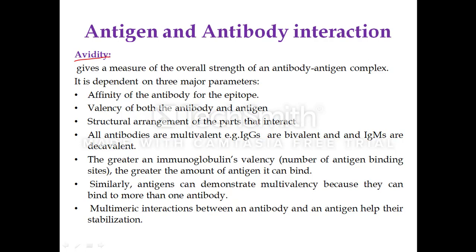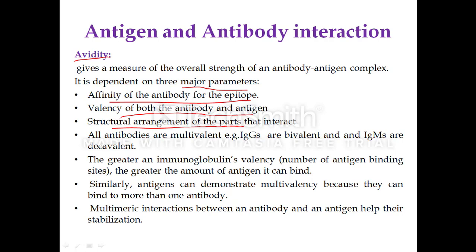We all know most of the antibodies are multivalent, IgG is bivalent, IgM is pentavalent, can bind up to 10 antigen molecules. Avidity depends on three major parameters. First, the affinity of the antibody for the epitope, whether it is high affinity or low affinity. Second, the valency of both antibody and the antigen also determines the avidity. Third, the structural arrangement of the parts that interact, the region of the antigen that interacts with the antibody.